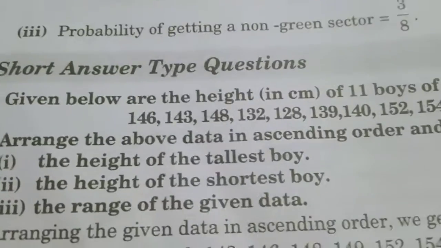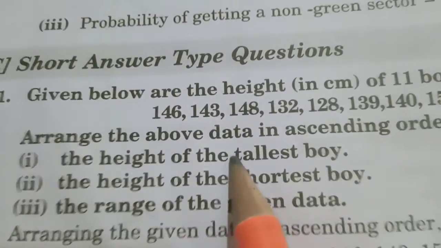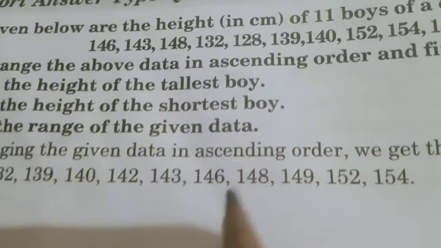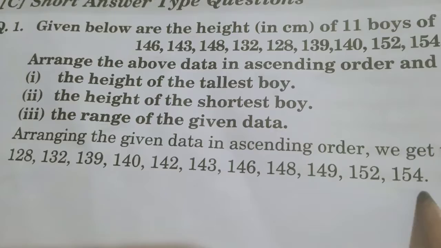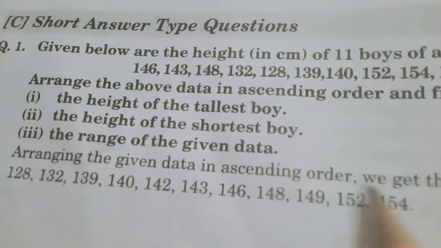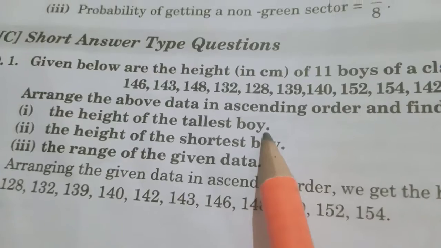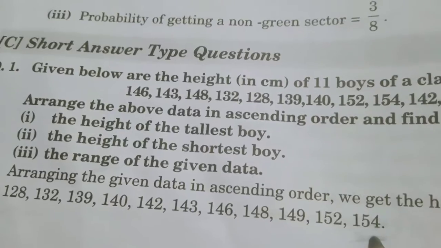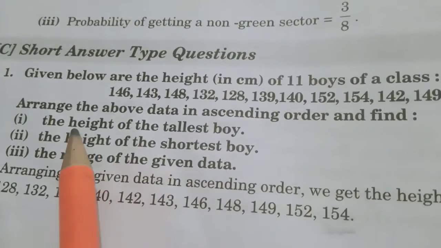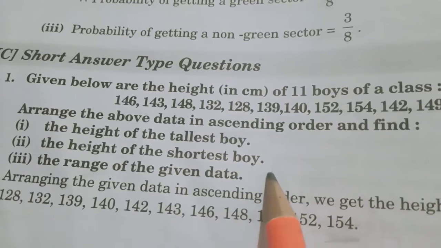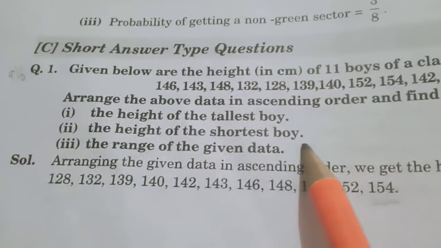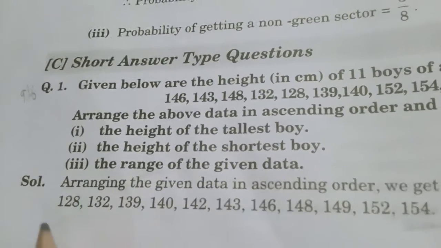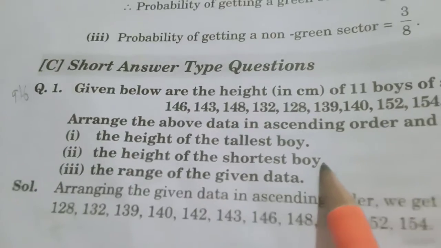Now the question is, find the height of the tallest boy. Tallest means maximum height. See your ascending order. Which is the maximum? 154. Then the answer of the first question: the height of the tallest boy is 154 centimeter. Write the unit. Unit is important. The height of the shortest boy. Shortest means minimum height, the first number of the ascending order, that is 128.